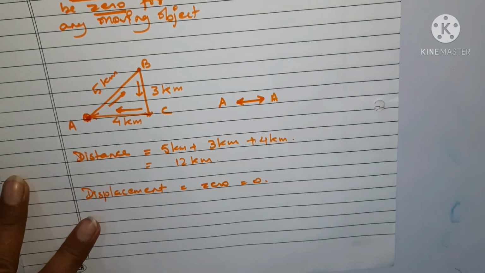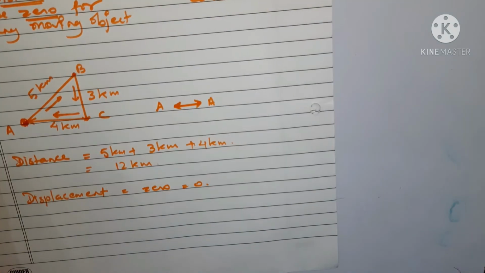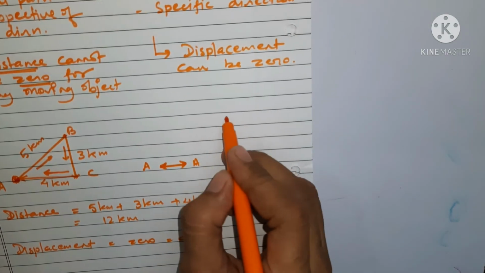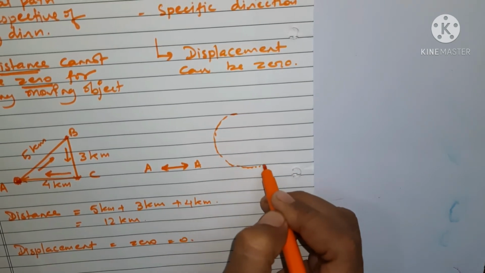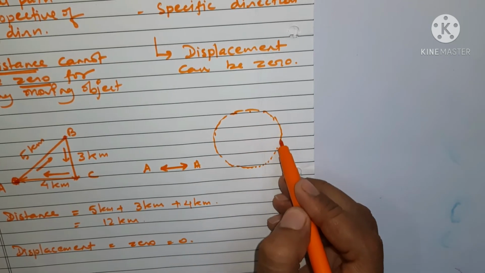I hope you have understood. If not, let us take another example. Say you are going to draw a circular path. Suppose a cyclist is moving in a circular path.